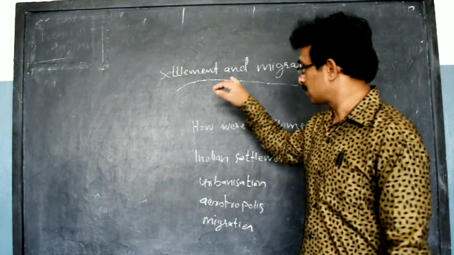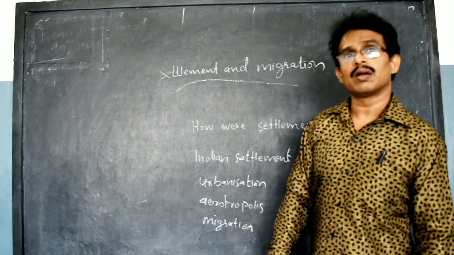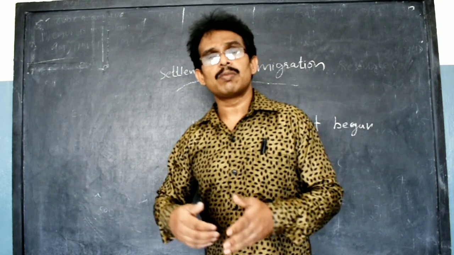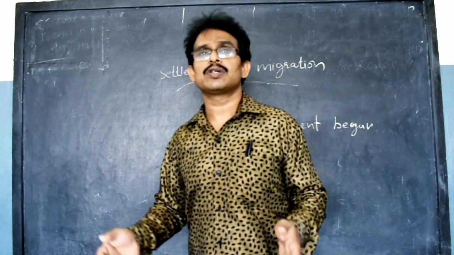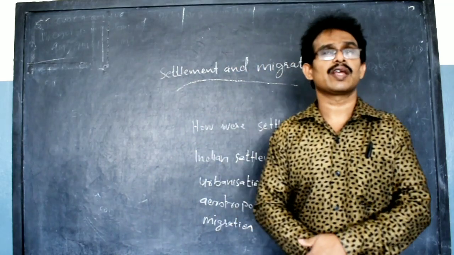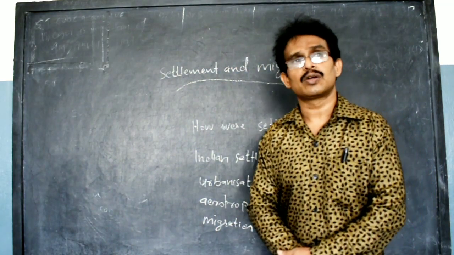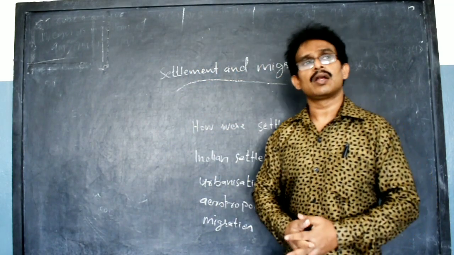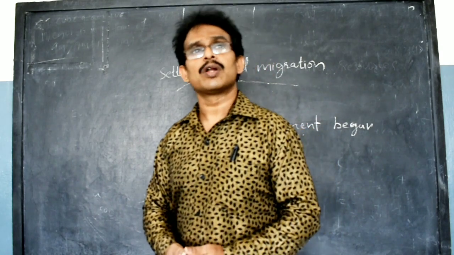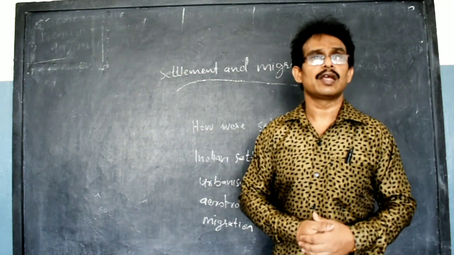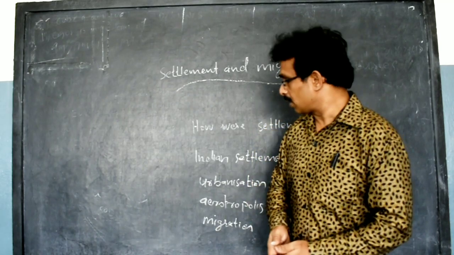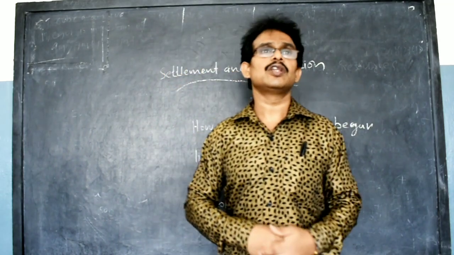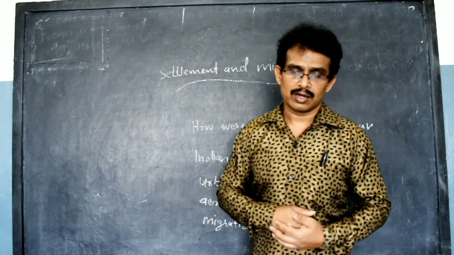Another important topic in this chapter is the aerotropolis. Surrounding the airport, a city may be developed. When an airport is established first in a place, a city will be developed along with the airport. That city we can call an aerotropolis. Important examples of aerotropolis are Hyderabad with Rajiv Gandhi International Airport, Indira Gandhi International Airport in Delhi, and Suvarnabhumi Airport in Bangkok, Thailand. All the facilities will be developed surrounding the airport and gradually it becomes a big city. It is called an aerotropolis.